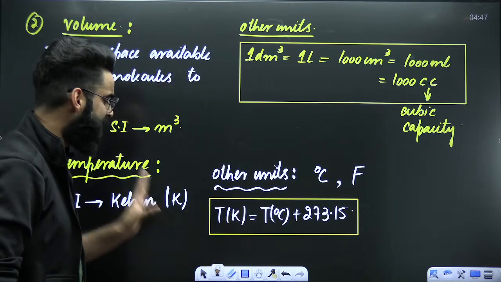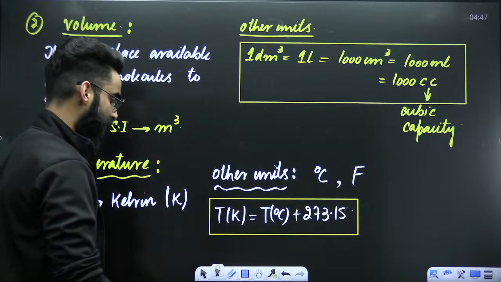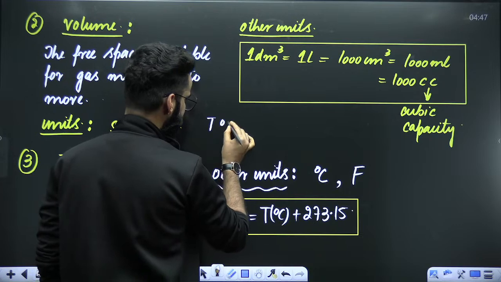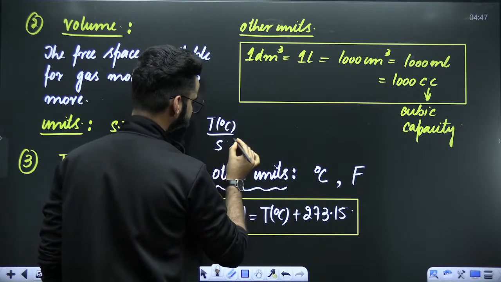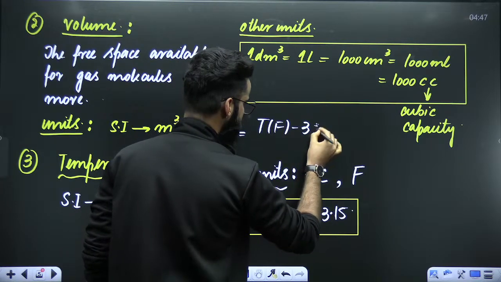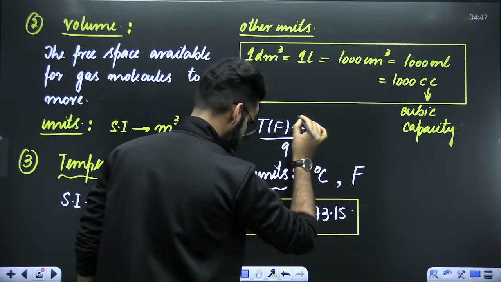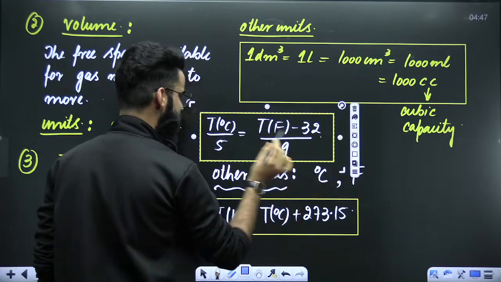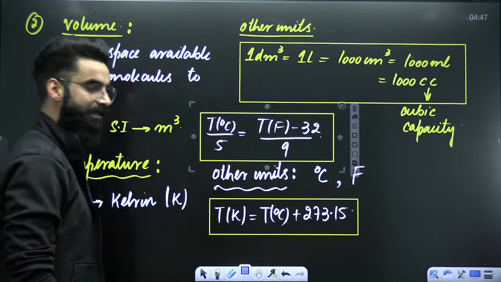And my dear students, in the similar way, there is one more result which you need to remember as well. And what is that? That is temperature in degree centigrade divided by 5 is equal to temperature in Fahrenheit minus 32 divided by 9. This is one more result which relates temperature in degrees centigrade and temperature in Fahrenheit.